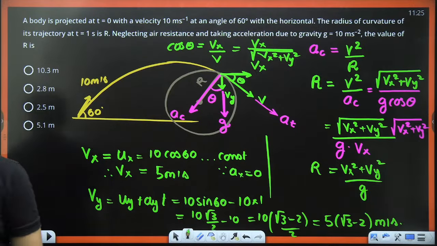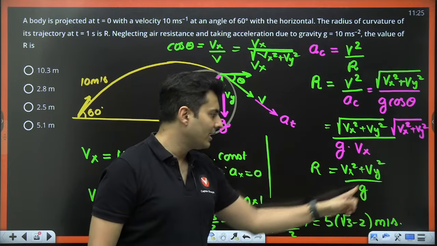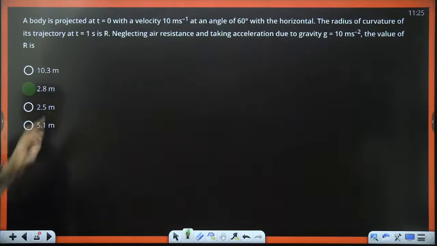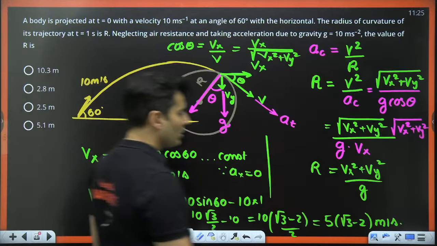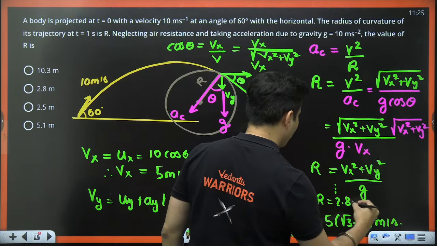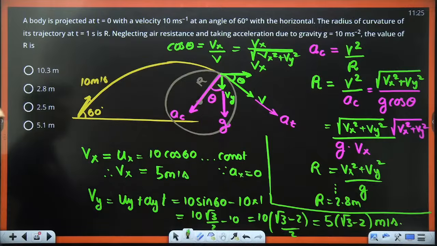Yes, you know the value of Vx from here, which is 5. You know the value of Vy from here, substitute it over here, you will get the value of r. Solving it, you get the answer as 2.8. Solving this, you will get the answer of r as 2.8 meters, right? So that is how you solve this.